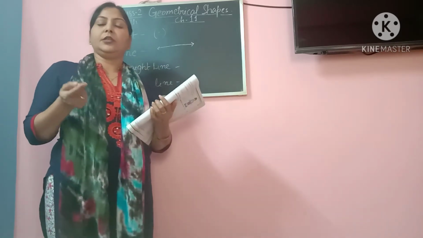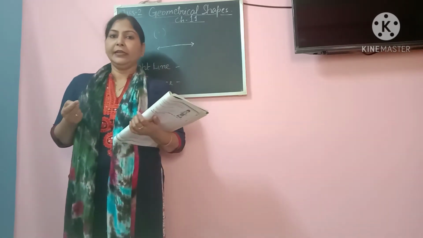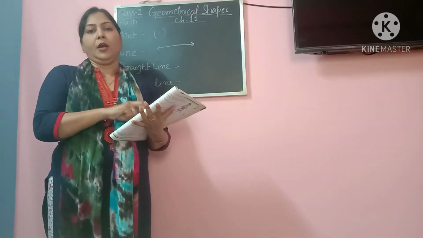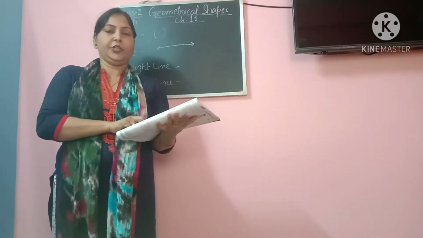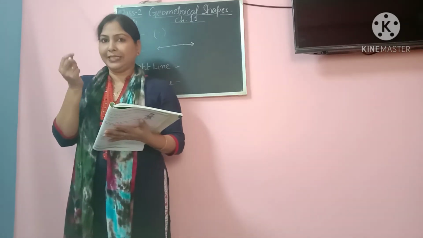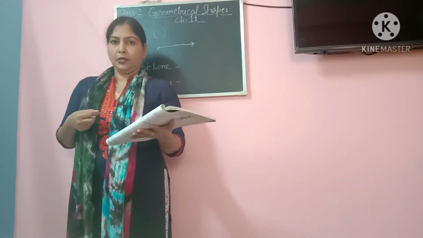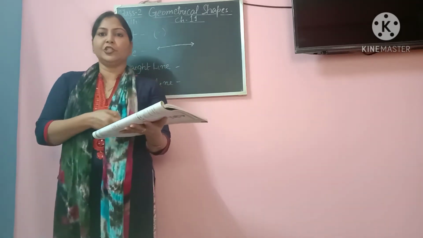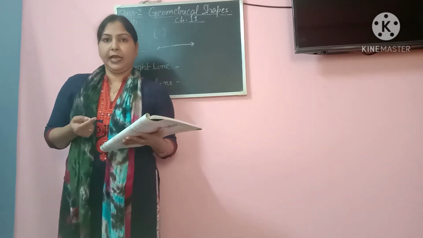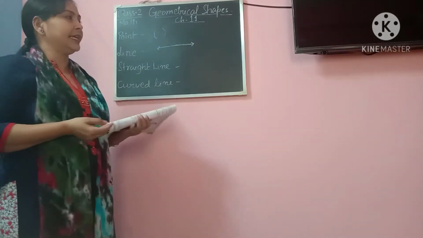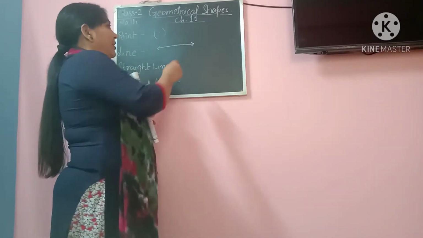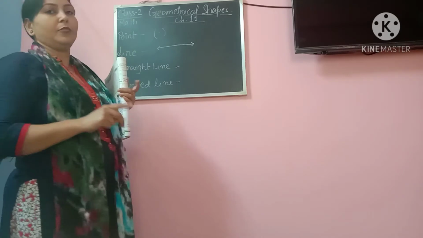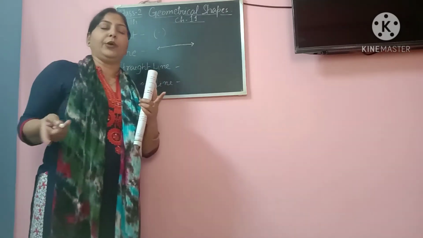Now suppose you take a scale and place that scale on your copy, on a sheet of paper, and with a pencil you draw. When you remove your scale, you will find that the figure which has been drawn is a line. So what is a line? A line is again a geometrical shape or figure which is a straight path, and it keeps on extending in both the directions. It has no start point and no end point.